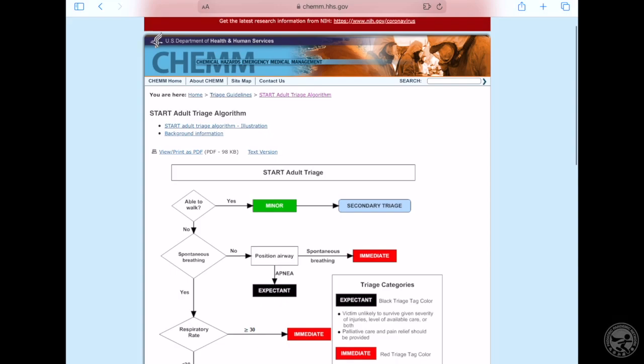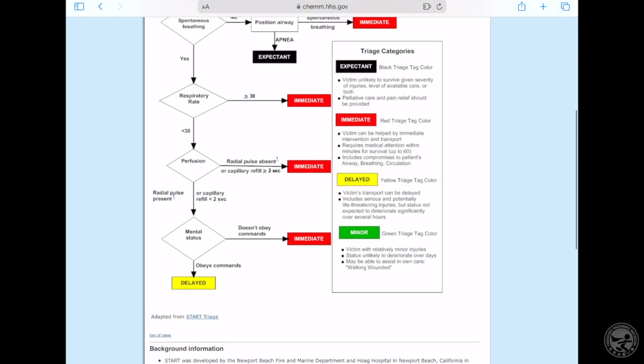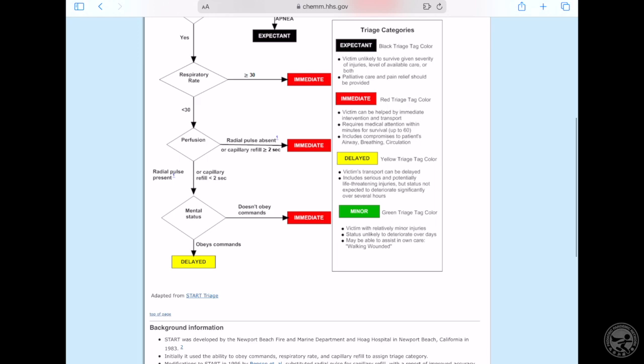There are multiple different triage systems available around. There is not one standard triage system in place for a mass casualty incident, and each EMS or hospital system may use their own. There are some more commonly known triage systems that you might have heard about. Simple Triage and Rapid Treatment, also known as START triage, is one of the more commonly used triage systems. However, this system is not pediatric specific.